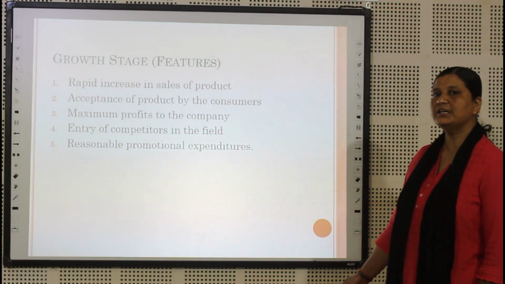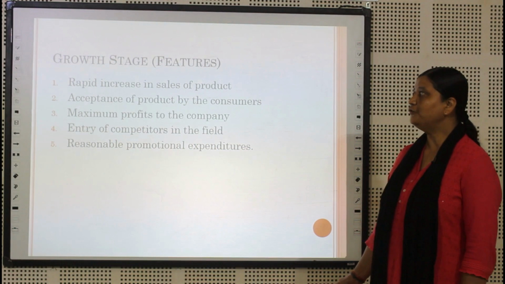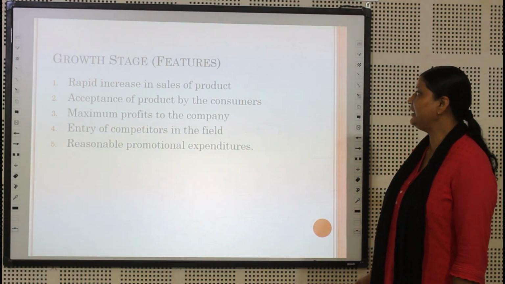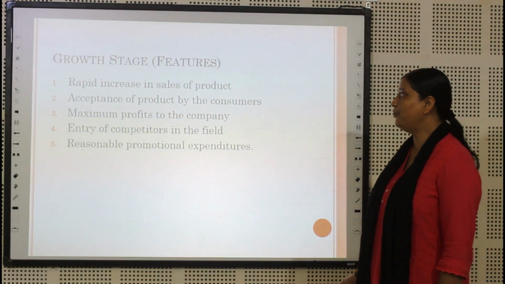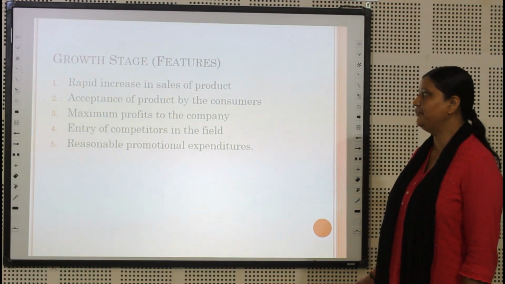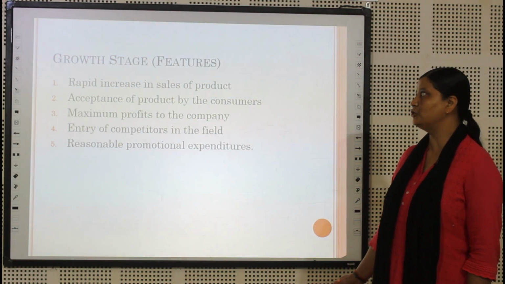Now we will discuss the features of the growth stage. The very first feature is a rapid increase in the sales of the product, acceptance of the product by the consumers, maximum profits to the company, entry of competitors in the field, and reasonable promotional expenditure.